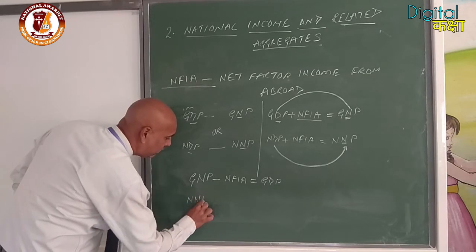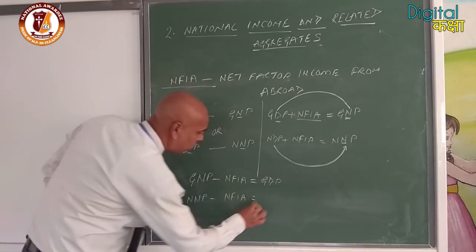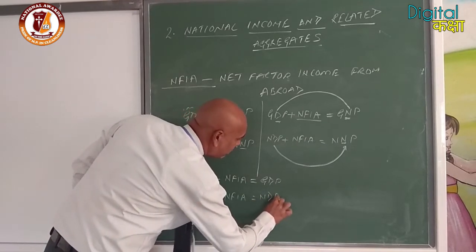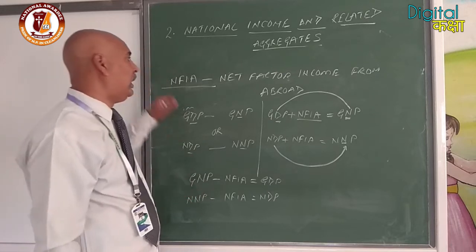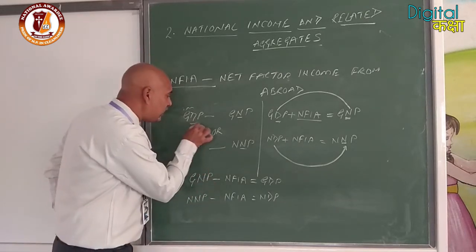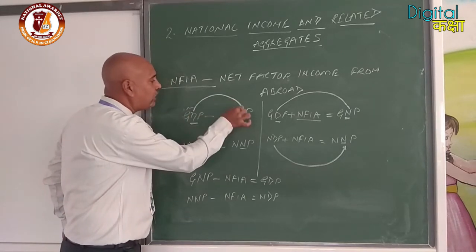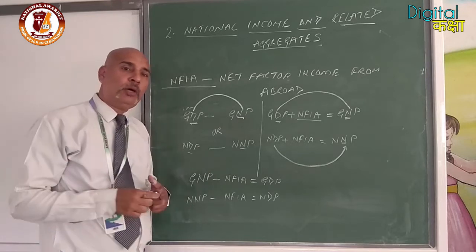NNP minus NFIA is equal to NDP. Okay? So what is the use of NFIA? NFIA is used to convert domestic income into national income.